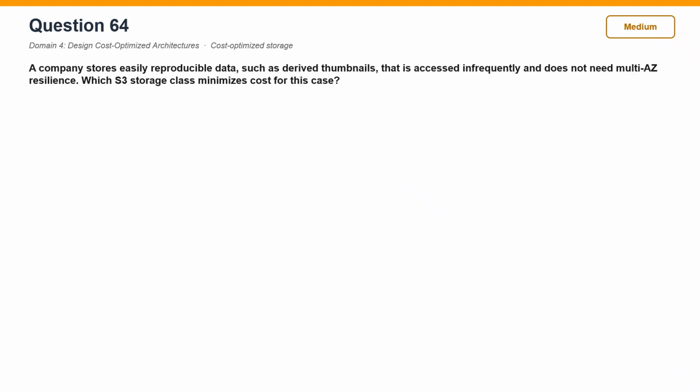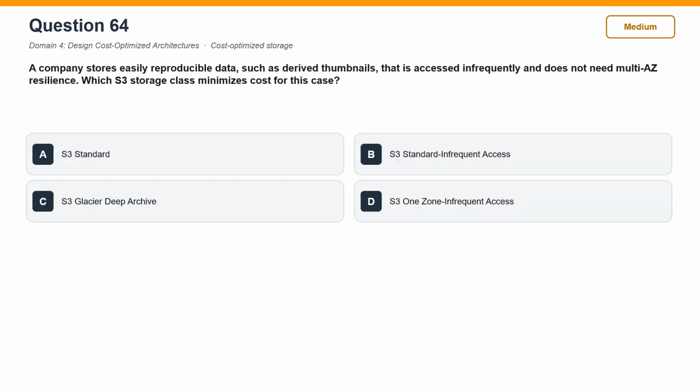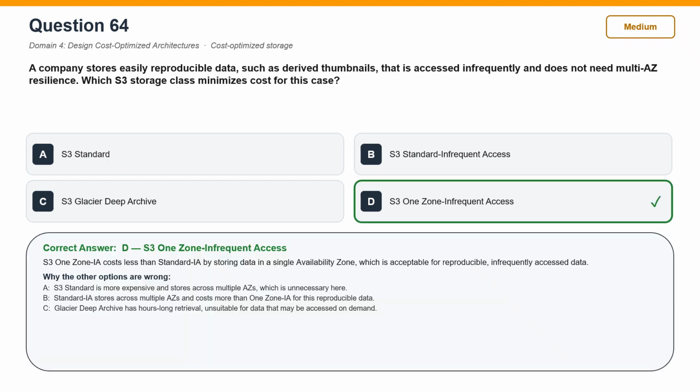Question 64. A company stores easily reproducible data, such as derived thumbnails, that is accessed infrequently and does not need multi-AZ resilience. Which S3 storage class minimizes cost for this case? The correct answer is D. S3 One Zone-Infrequent Access. S3 One Zone-IA costs less than Standard-IA by storing data in a single availability zone, which is acceptable for reproducible, infrequently accessed data.